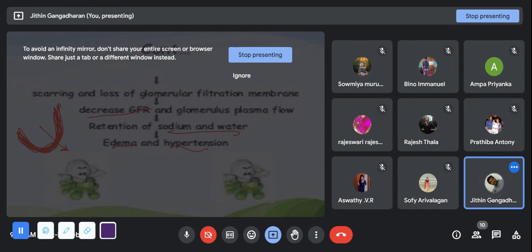Okay, so this is the pathophysiology of glomerulonephritis. Simply understand it like this: an antigen-antibody reaction. What is an antigen? It may be any pathogen. Any antigen will come and an antibody will respond. When there is an antigen-antibody reaction, WBCs come in and thicken the glomerular filtration membrane. When there is thickening, the glomerular filtration rate will be decreased. Thus, retention of sodium and water leads to edema and hypertension.